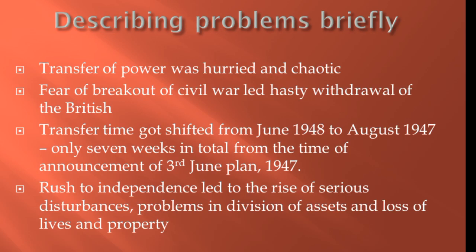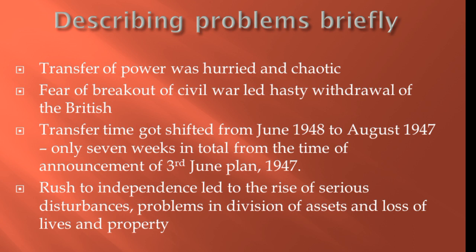Now we may come to level 2, which may include some description, like: transfer of power was hurried and chaotic, because the British feared that if they prolonged their departure, they would face a breakout of civil war at any moment. Therefore, the transfer time got shifted from June 1948 to August 1947, meaning we got only 7 weeks in total for setting up 2 states. This rush to independence led to the rise of serious disturbances, like problems in the division of assets and loss of lives and property.